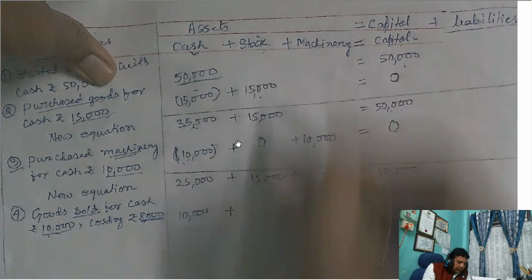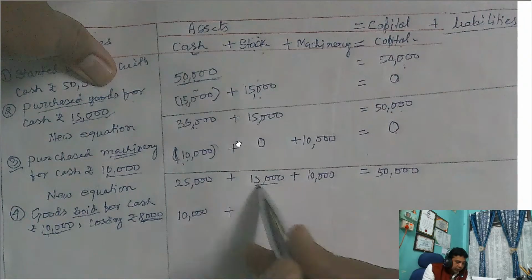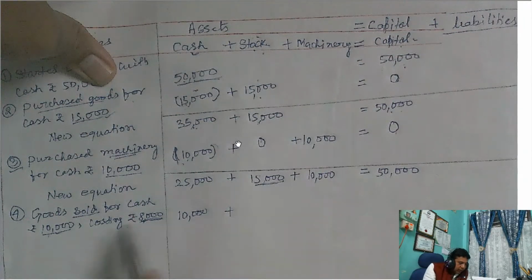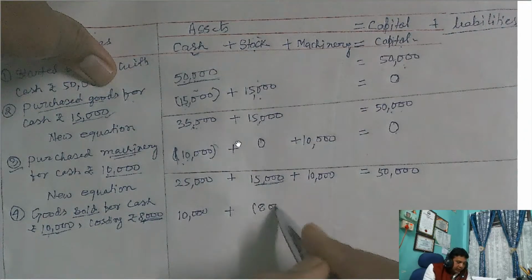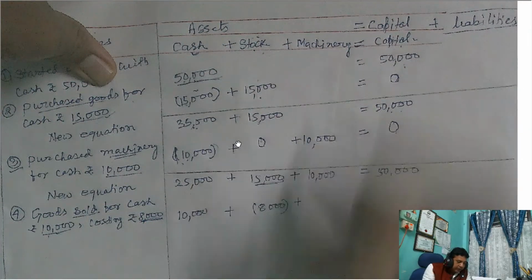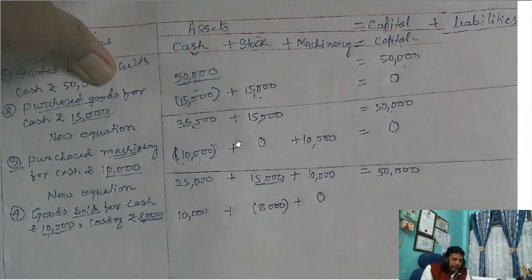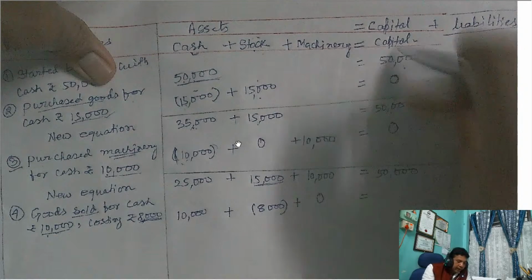So out of this is the goods stock. This is the stock value, 15,000. Out of the 15,000 balance, costing 8,000. So minus 8,000 value of goods sold. And this will not affect the machinery balance, 0. But there is a profit. If there is a profit, it will be added to capital.